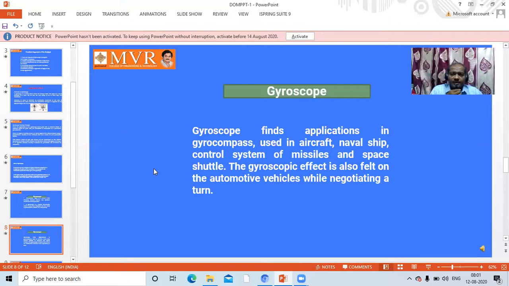Gyroscope finds applications in the gyro compass used in aircraft, naval ships, control systems of missiles, and space shuttles. The gyroscope effect is also felt on automotive vehicles while negotiating. That means I have explained up to now the concept of negotiating a turn.